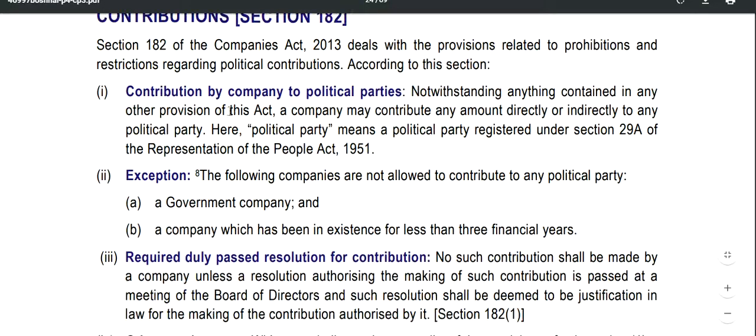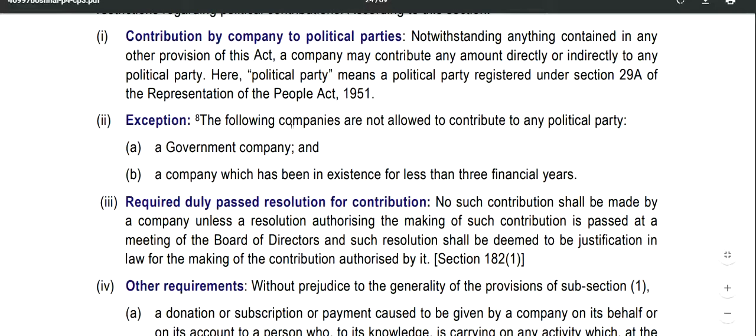According to this section, contribution by company to political parties: notwithstanding anything contained in any other provision of this Act, a company may contribute any amount directly or indirectly to any political party. Political party means a political party registered under section 29A of the Representation of the People Act 1951.